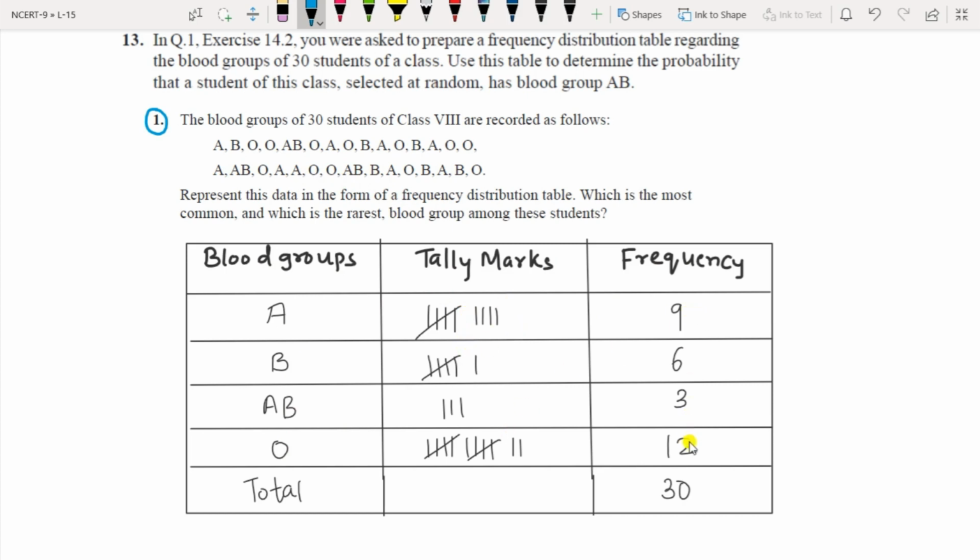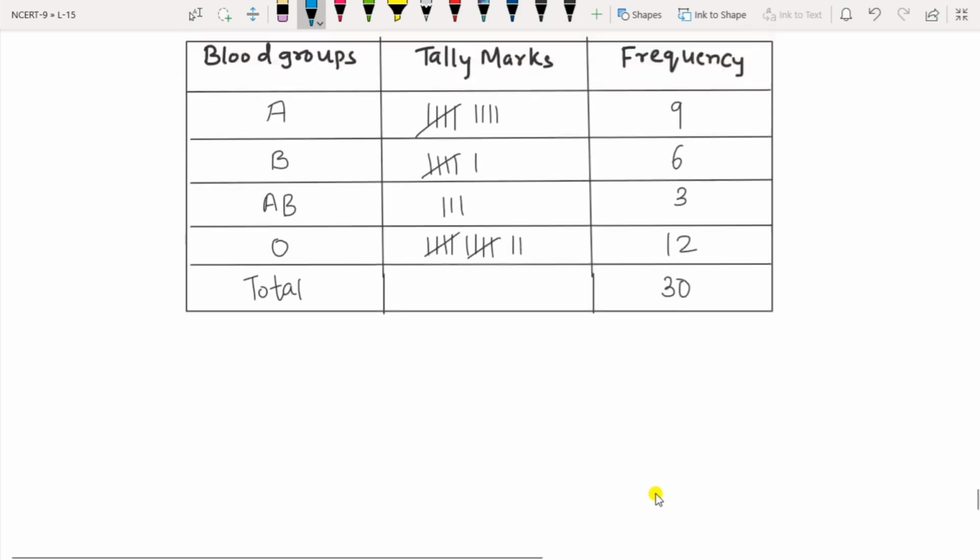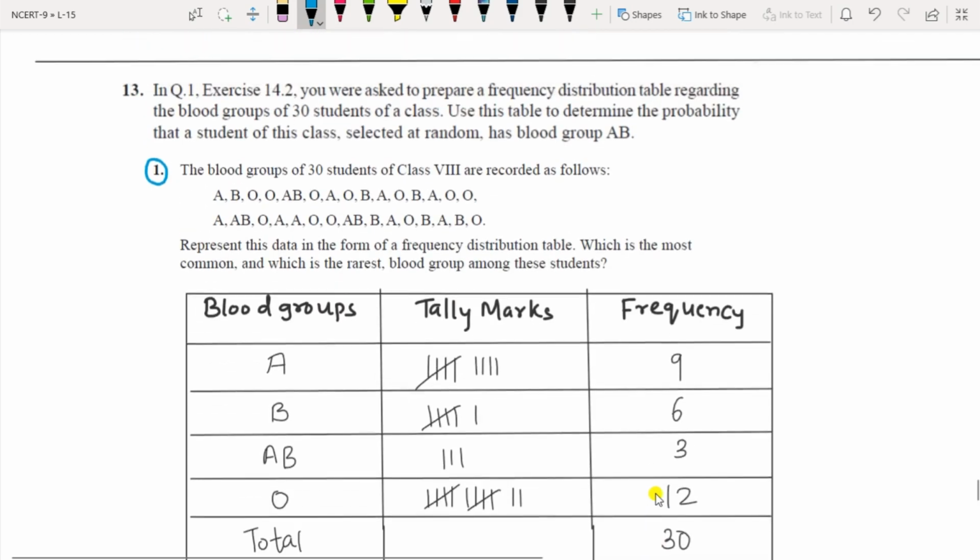These are the tally marks and these are the frequencies: 5 plus 4 is 9, 5 plus 1 is 6, then a bundle of 5 then 3, then 5 plus 2 is 12. Total is 30.